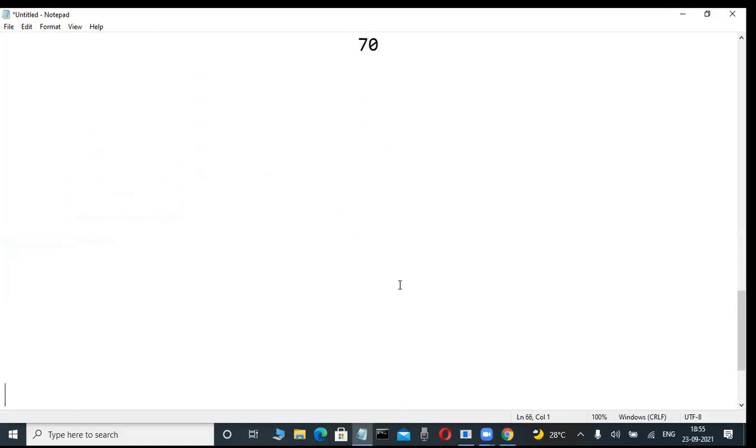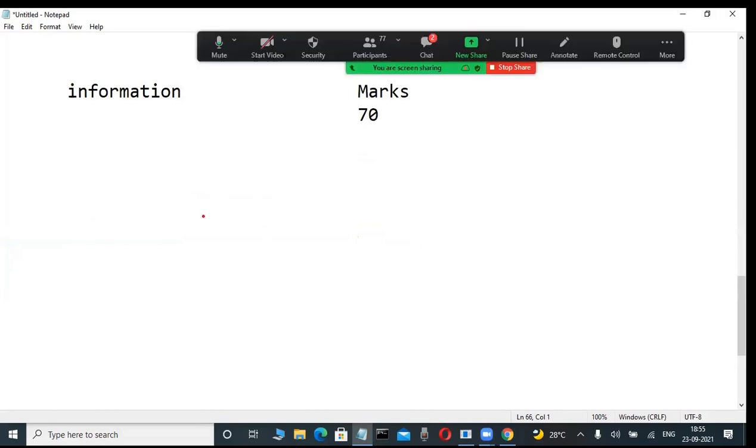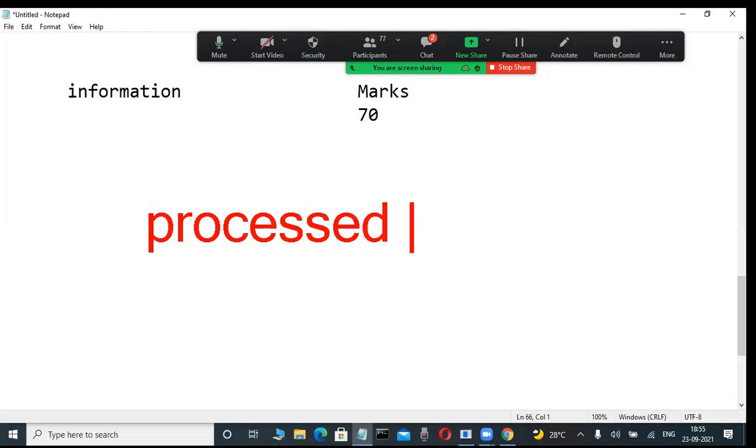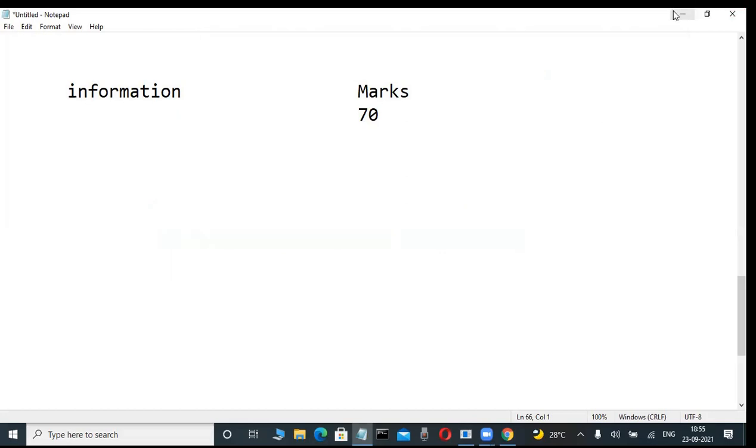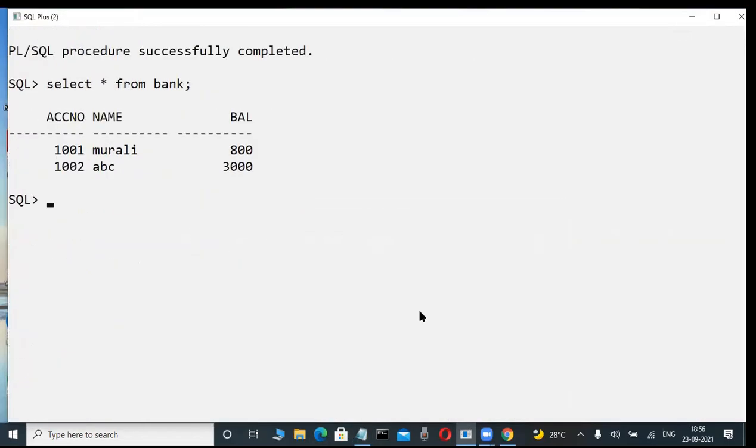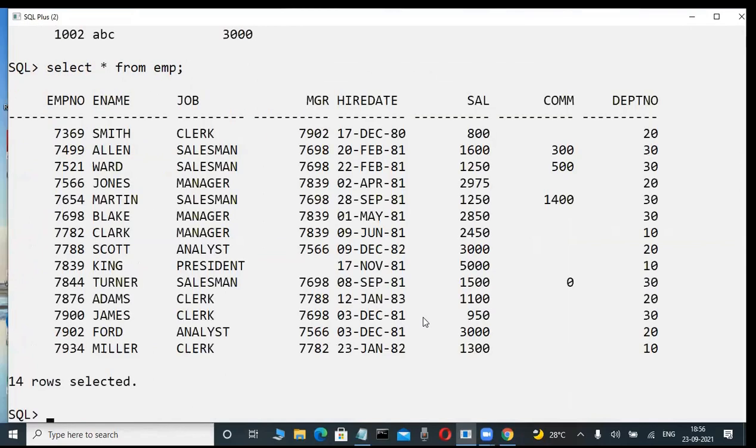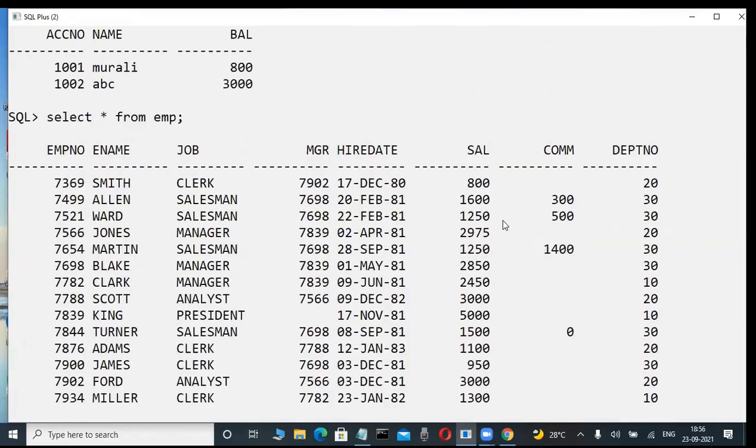But not only this one. Actually, what is information in reality in the database software we are going to learn? Some people tell it correctly: processed data is nothing but information. Very important. What does processed data mean? Concentrate here. Don't write it down, these are all things you will become familiar with in the future. Now check it out. A salary column is there.